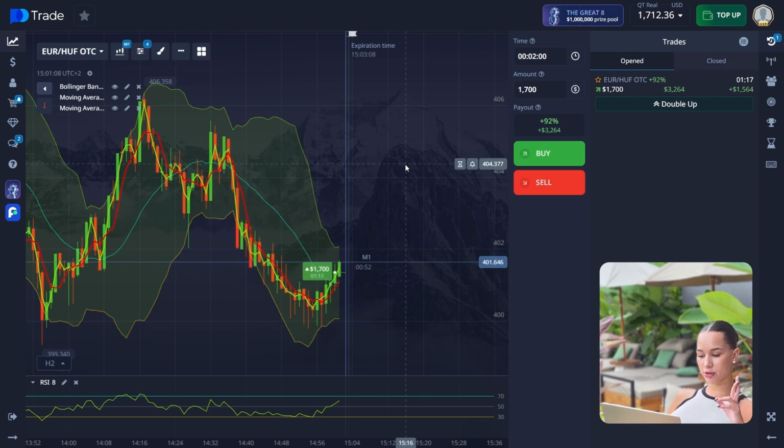Also, two moving averages crossed each other and are going up in the same direction, so it's definitely a buy signal here. Also, RSI was below 30 before, signaling an oversold market, and at the entry point RSI moved above 30, confirming a price recovery. So this indicates again the beginning of an upward movement after a strong decline.